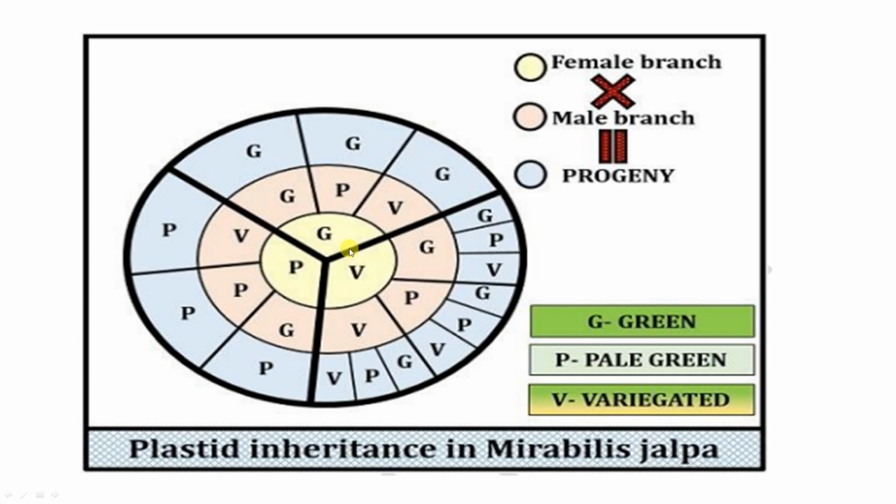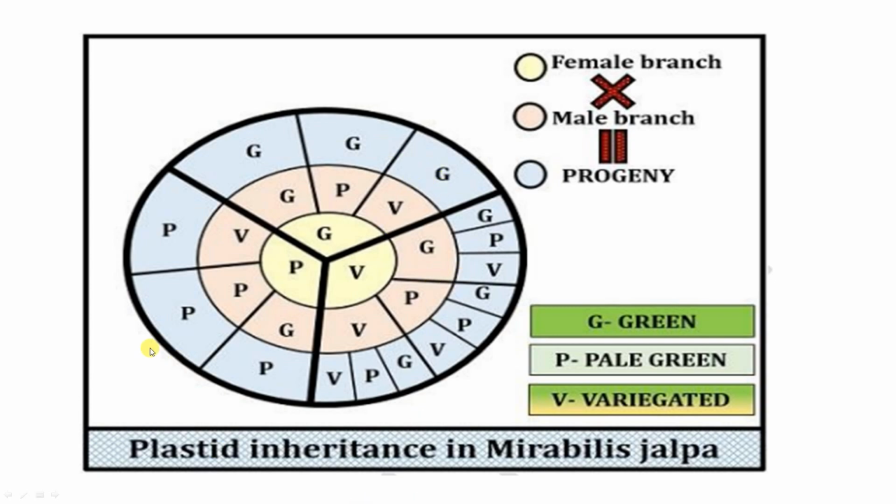So this is the female branch. In the second circle, we can consider the male branch. Here also we can see green, pale green, and variegated. The third circle is represented by the offspring, where, when these two are crossed, they will get the characteristic features. So which leaf color can be seen?